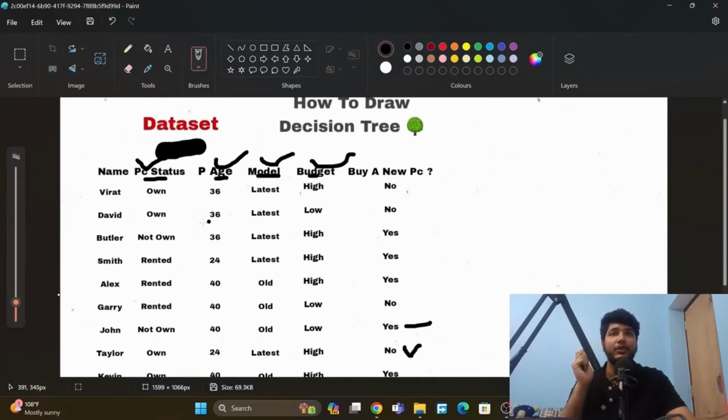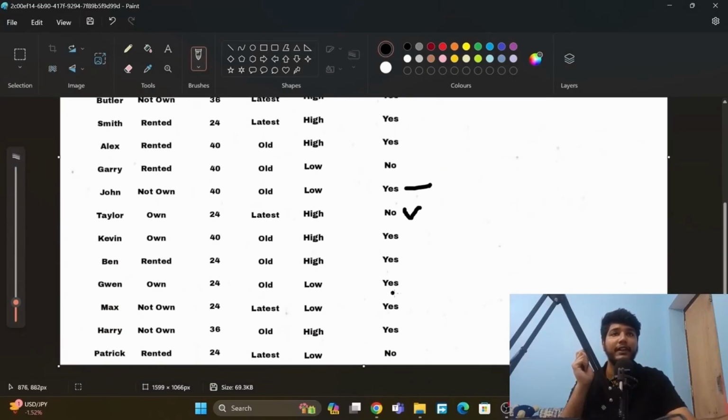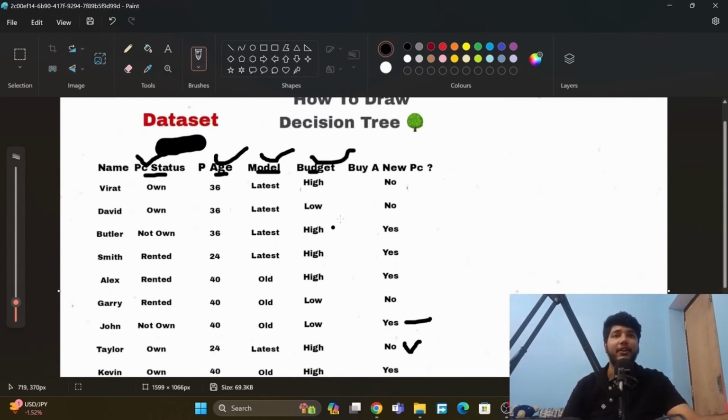On: no, and here we go down, no. And when we go here, yes. It has both values, yes and no as decisions, and the same goes for the rented one. So we have to calculate again for the data set of these two. We have calculated for the PC status. Now we will calculate for on. We have already done not on, so we will not calculate this. And now we will do it for rented too. So we will calculate entropy and find out information gain for this data set of on and rented.